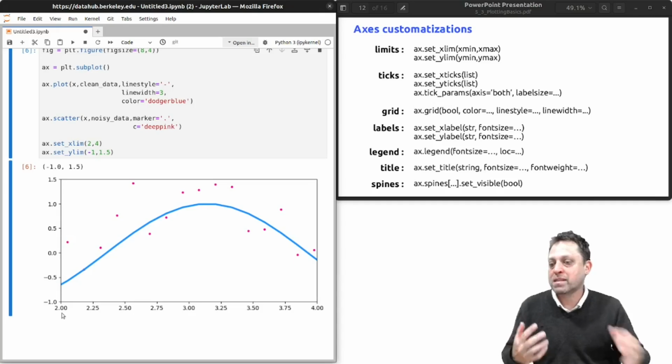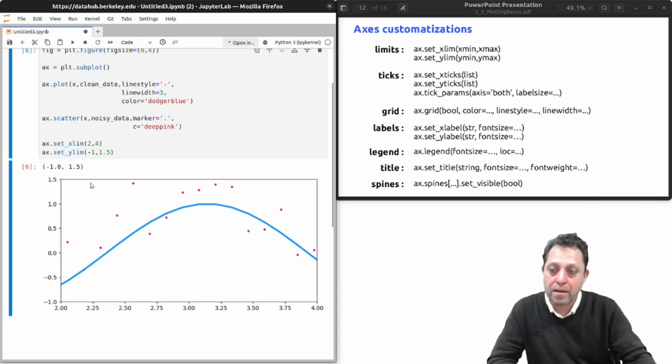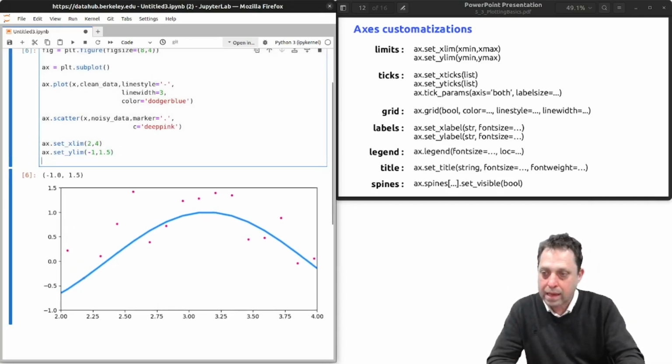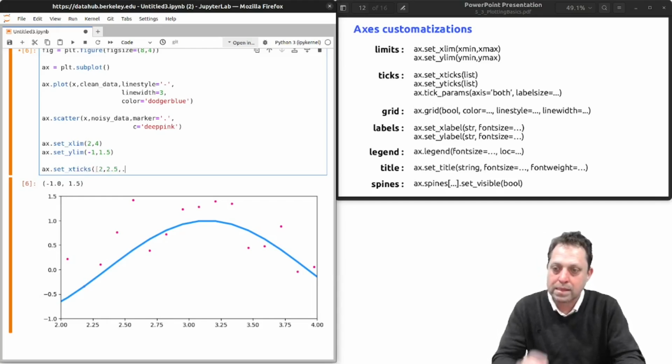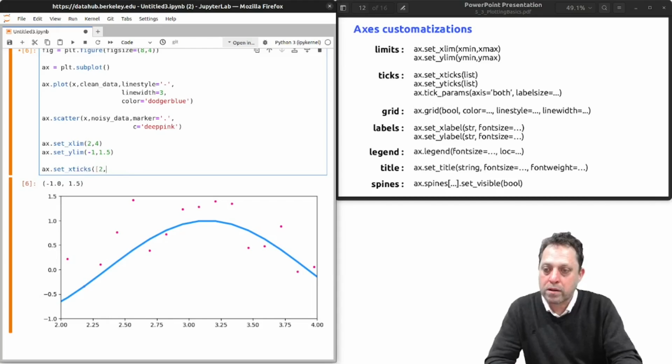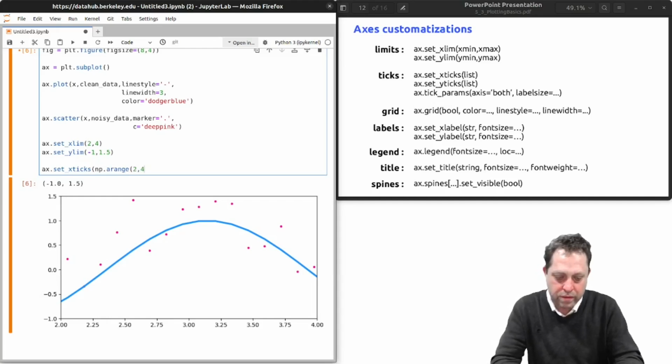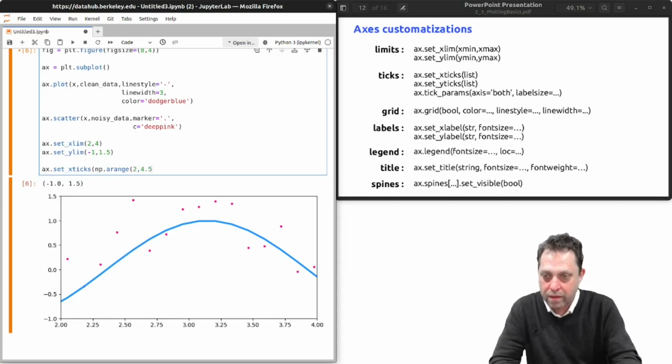And if I wanted to make that every 0.5, I would say ax.set_xticks, and I could pass in a list of the ticks that I want, etc. Or I could also just use np.arange and pass a range from 2 to 4.5 every 0.5.